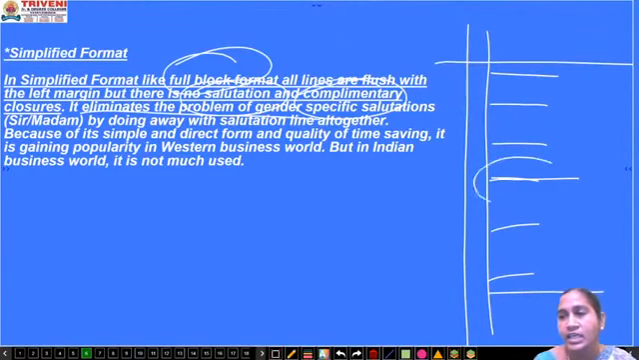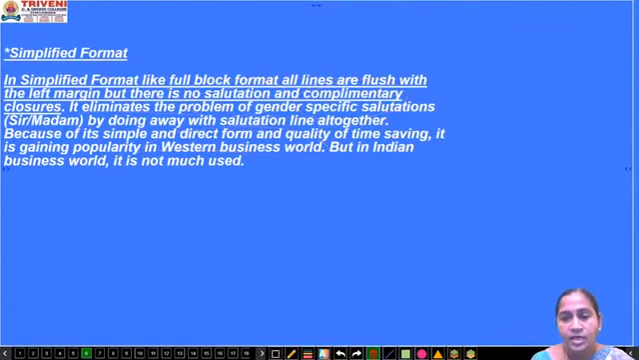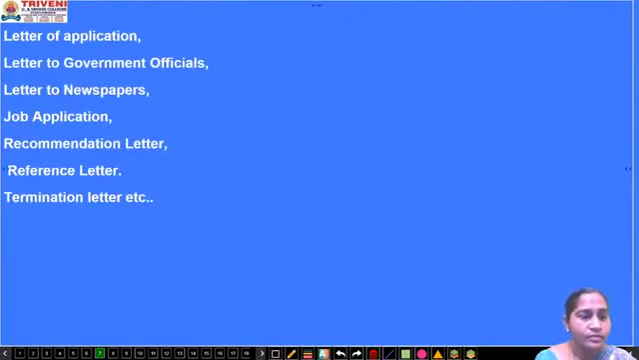Suppose you are writing a letter to a bank manager but you don't know who the bank manager is, whether he is he or she. Then, to eliminate that problem, you can go with this simplified format, but it is not well in popularity in India. It is in the Western business world that we use this type of simplified format. Now I will show you.